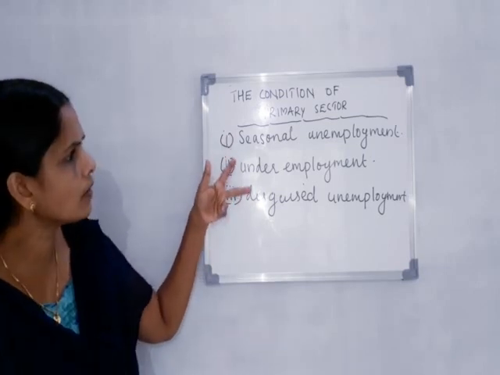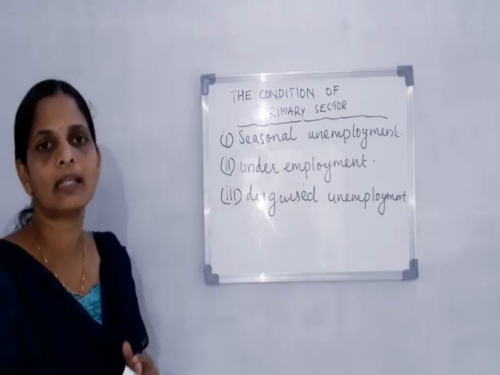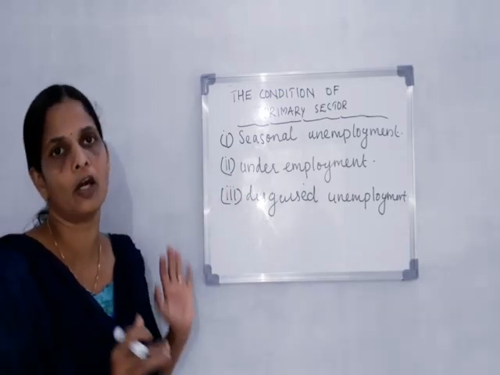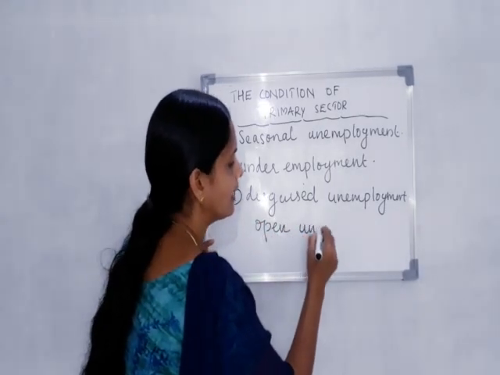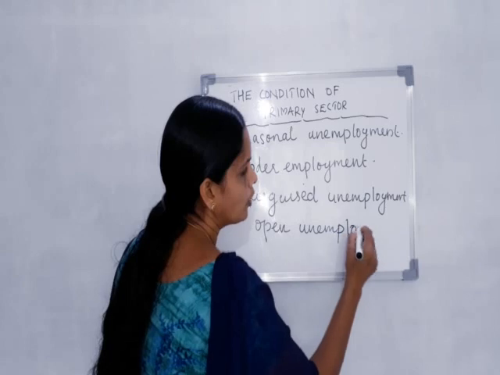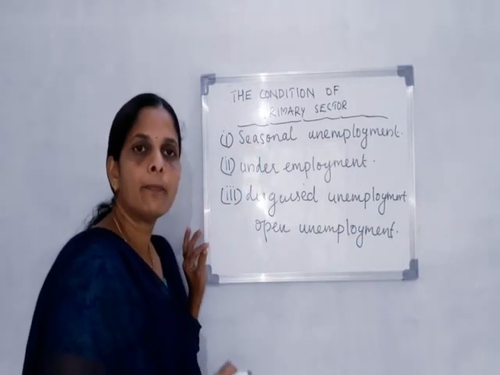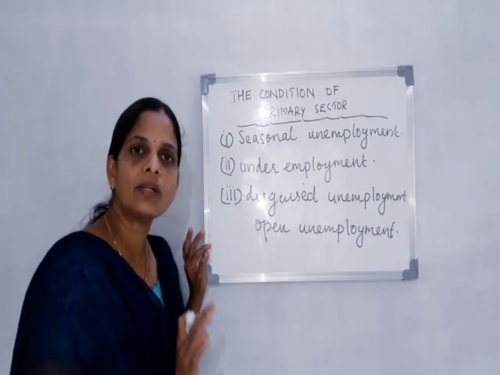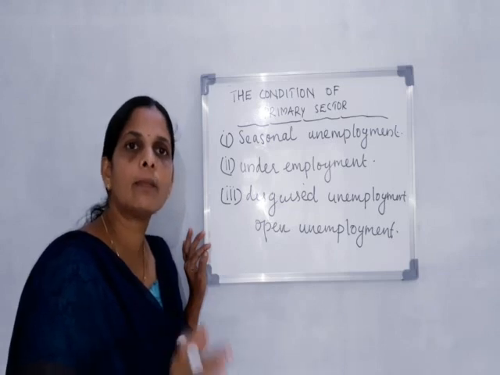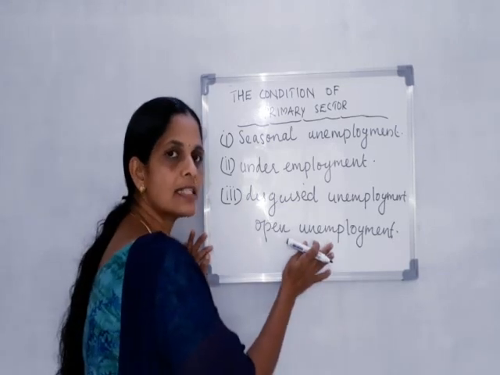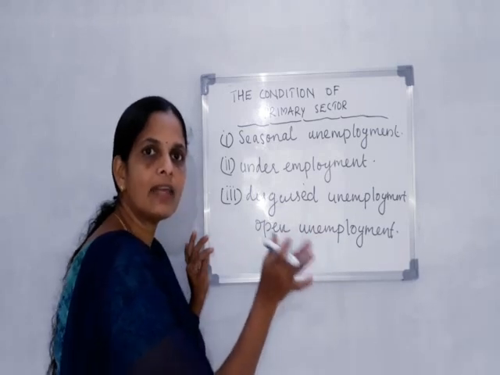And we can see that seasonal unemployment, underemployment and disguised unemployment are fully different from open unemployment. Open unemployment, or simply unemployment, is a situation in which a person does not get a job, or he is capable of and willing to work but there is no work. That condition is called unemployment. Unemployment is a situation in which people do not have any work.